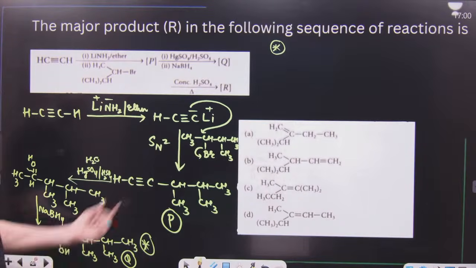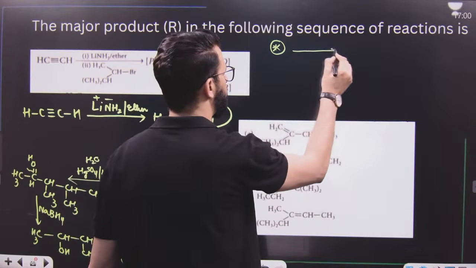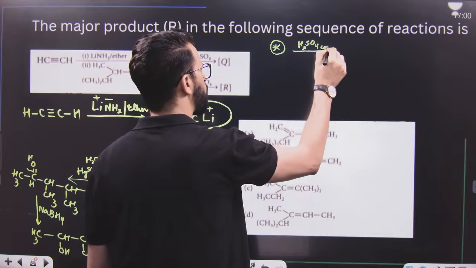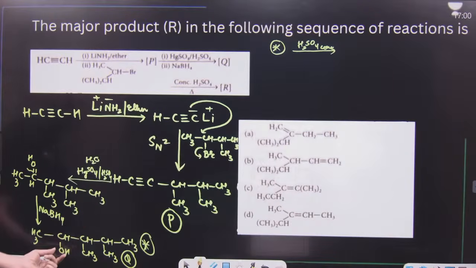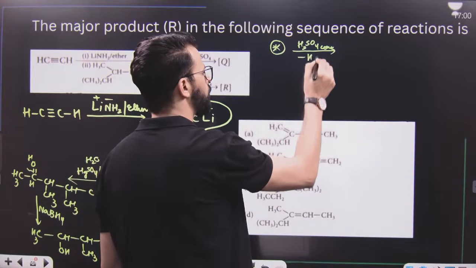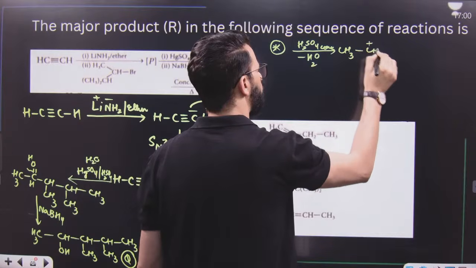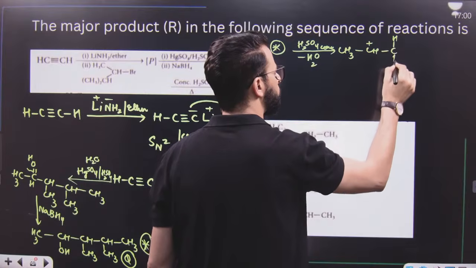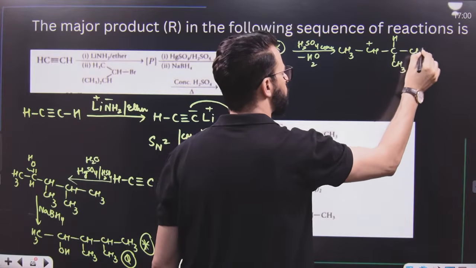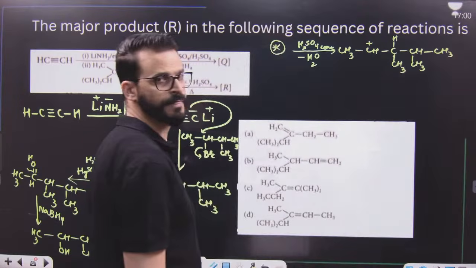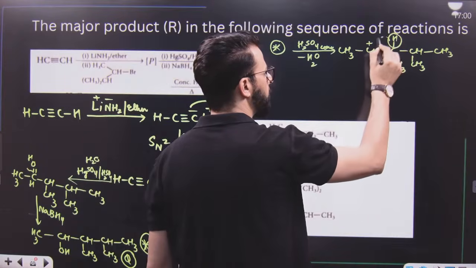Now, this alcohol on treatment with concentrated H2SO4, beta, what will happen? Have a look. This OH first abstracts a proton, becomes OH2 with a positive charge, then that water will be lost. Let me show you over here that OH will be lost in the form of water. It will first form a carbocation over here. Then a hydride shift will take place.